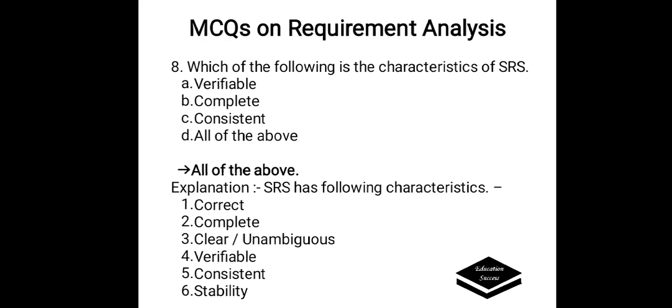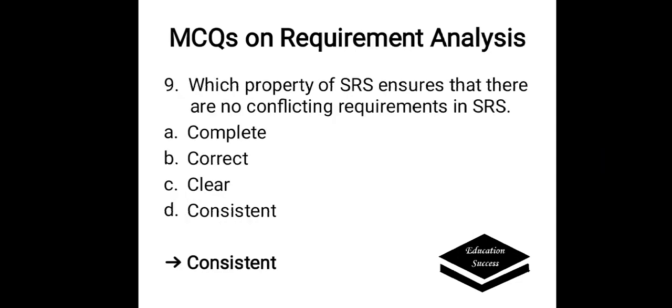Which of the following is the characteristics of SRS? Options are A. Verifiable, B. Complete, C. Consistent, D. All of the above. Correct answer is all of the above. Because SRS has following characteristics: correct, complete, clear, verifiable, consistent, and stability. So all of the above are the characteristics of SRS.